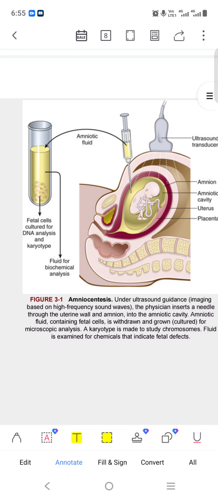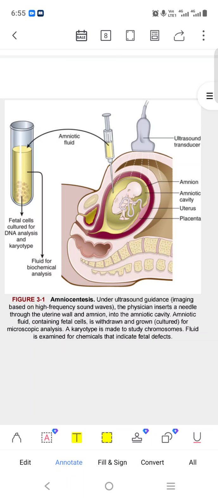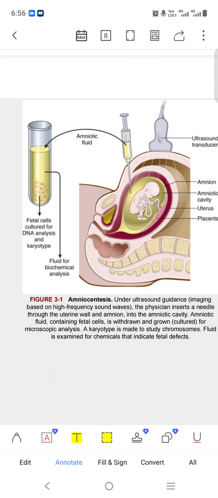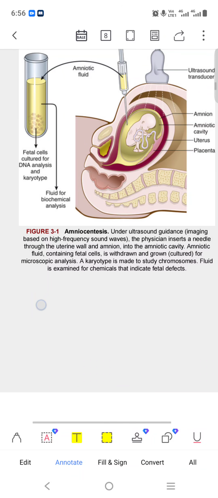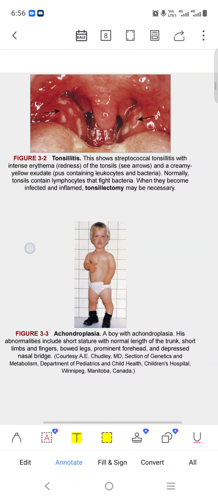So like in this now, they are taking the fluid. Ultrasound machine you can see. Okay, transducer you can see right inside. Then amnion is this, amniotic cavity is this. Okay, cavity means empty area. So fluid has come in this in a large amount. When the doctor needs to take out the fluid due to any situation, they take out the fluid. They are taking out the fluid simply. Amniocentesis. They have done amniocentesis. Okay, amnio means amniotic fluid. Centesis means to take out that fluid, okay, with the help of an instrument.